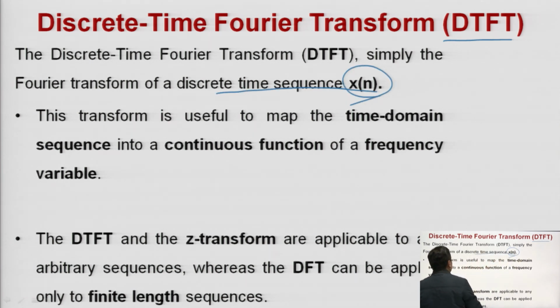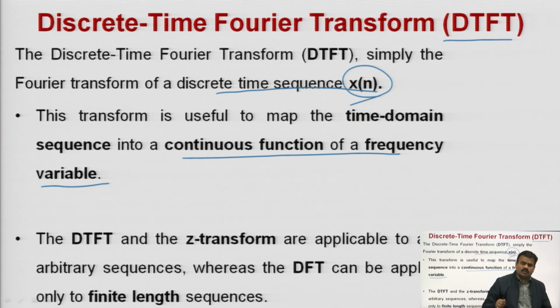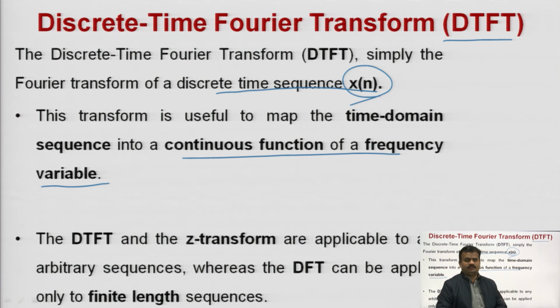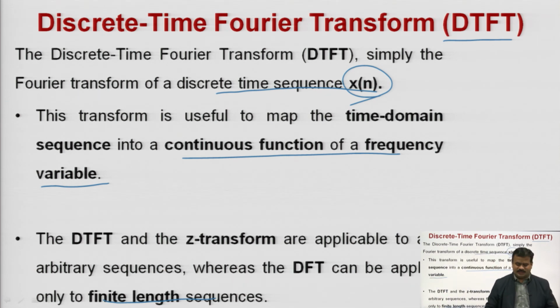This transform is useful to map the time domain sequence into its continuous function of frequency variable. The problem is that whenever you take the simple Fourier transform of a discrete time signal, then at the output again you will get a continuous signal, not a discrete signal. That is why you come to the DFT. DTFT and the Z transform are applicable to any arbitrary sequences, whereas the DFT can be applied only to finite length sequences.